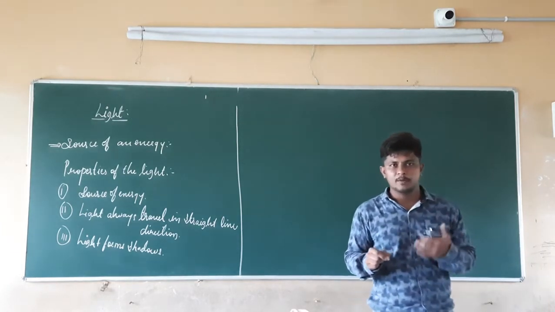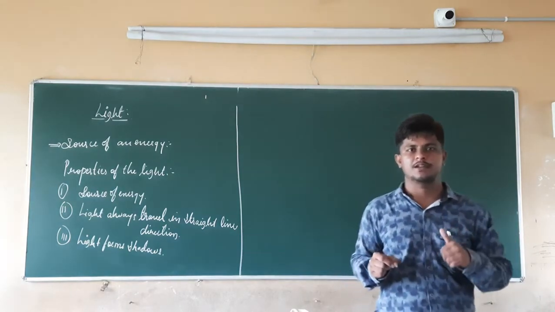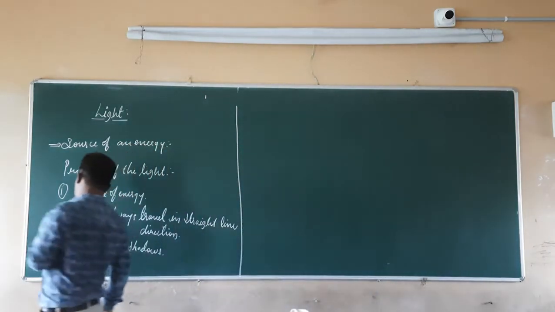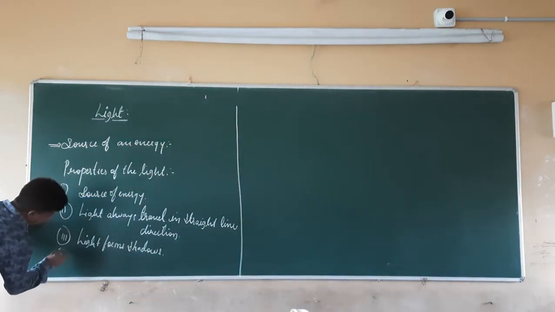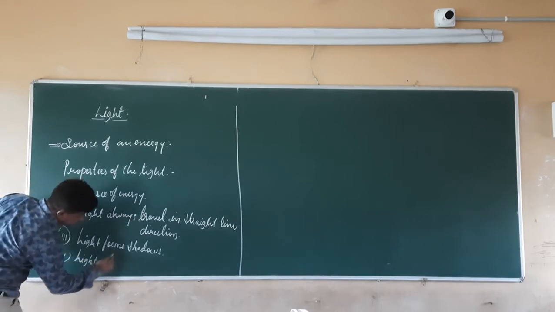Right. Another property of the light is that light always propagates in the wave form. So the fourth property is that light always propagates in the wave form.